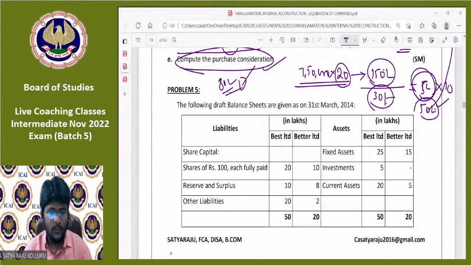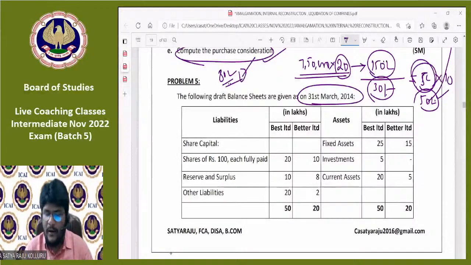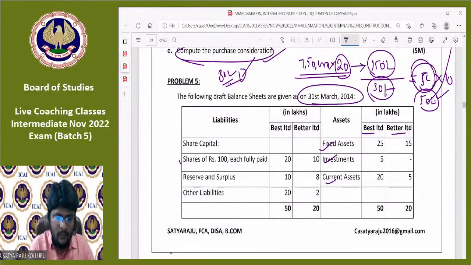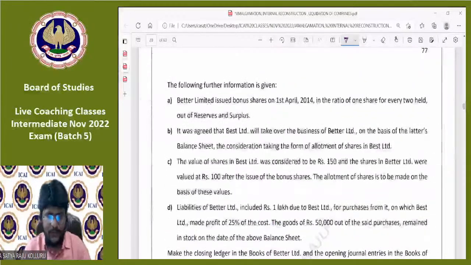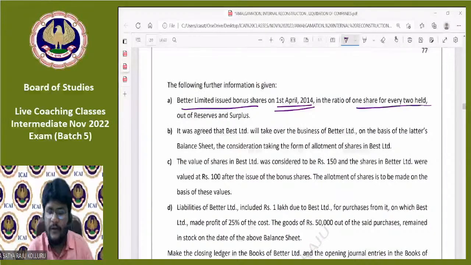Please allow me to concentrate on problem number 5. The following draft balance sheets are given as on 31st March 2014. Two companies' information is given: one is Best Limited, another one is Better Limited. Fixed assets, investments, current assets. Under the liability side, shares are fully paid up; you can assume them as equity shares, reserves and surplus, other liabilities. Further information: Better Limited issued bonus shares on 1st April 2014 in the ratio of 1 share for every 2 held out of reserves and surplus.